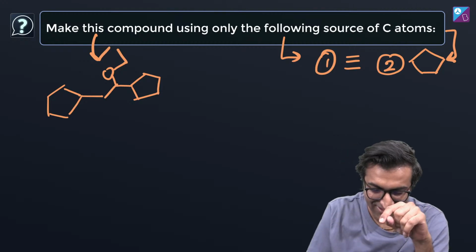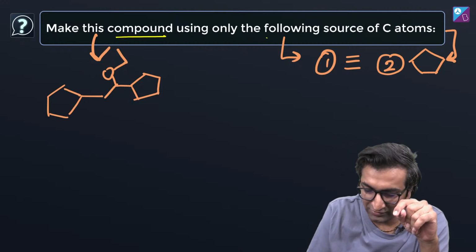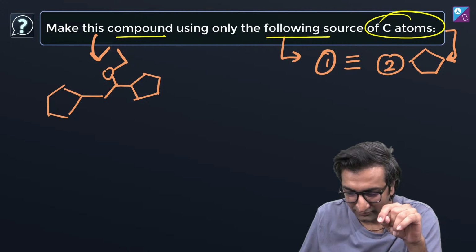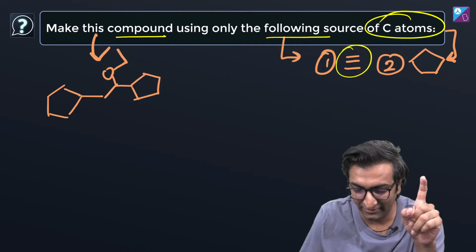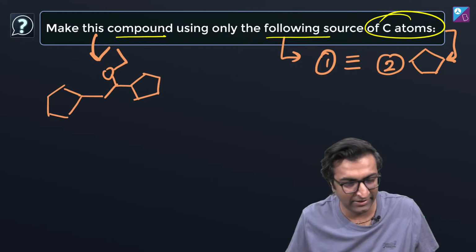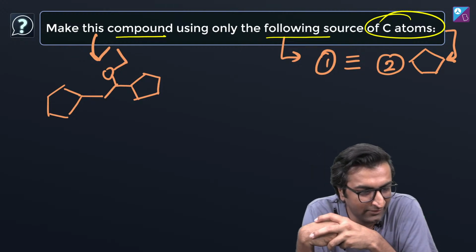एक और है. I wanted to make this compound using only these as a source of atoms. One pentane वाला ring, cyclopentane, and one ethyne. इन दोनों को use करके I wanted to make this. Can we do that? Yeah.